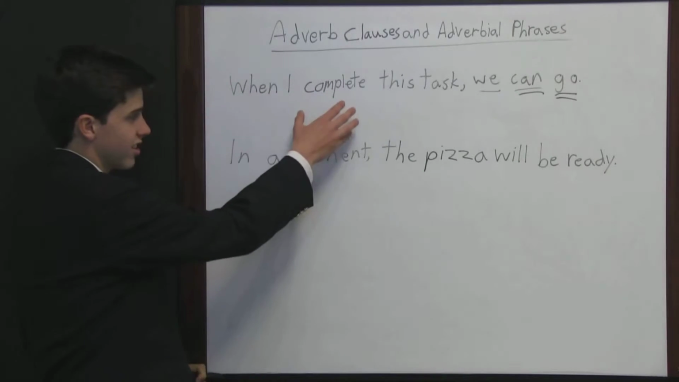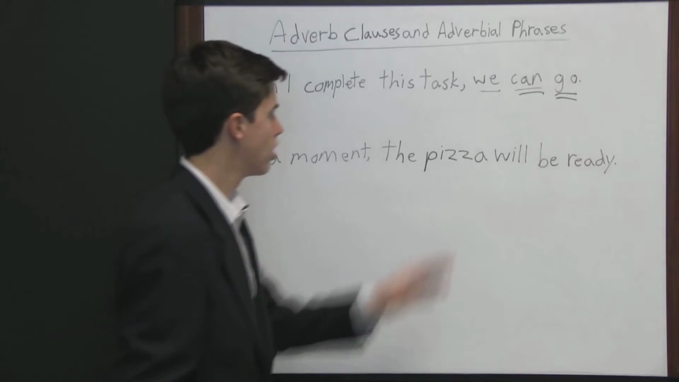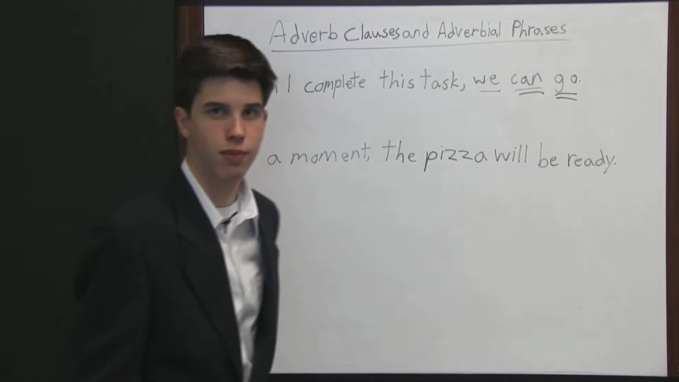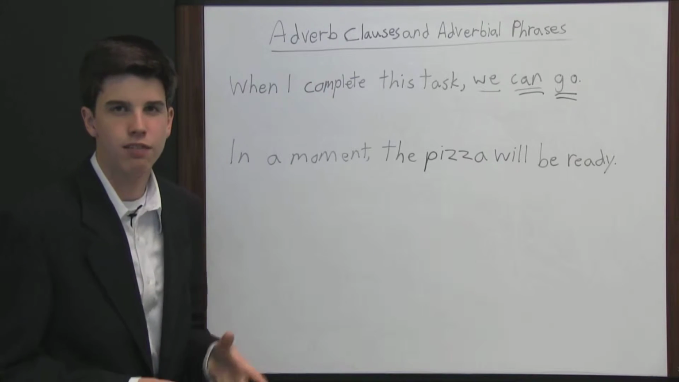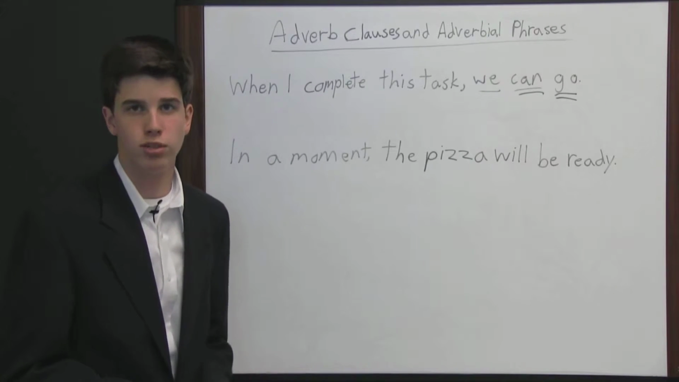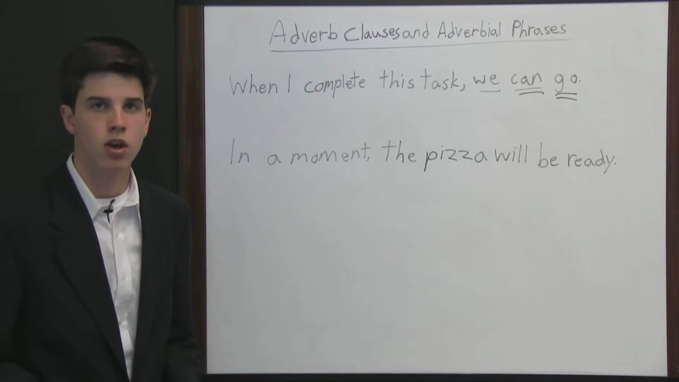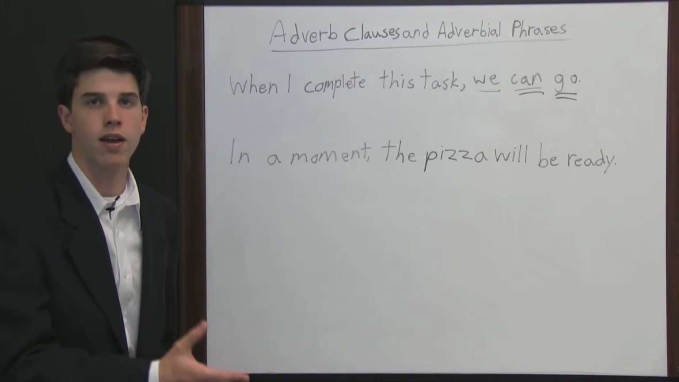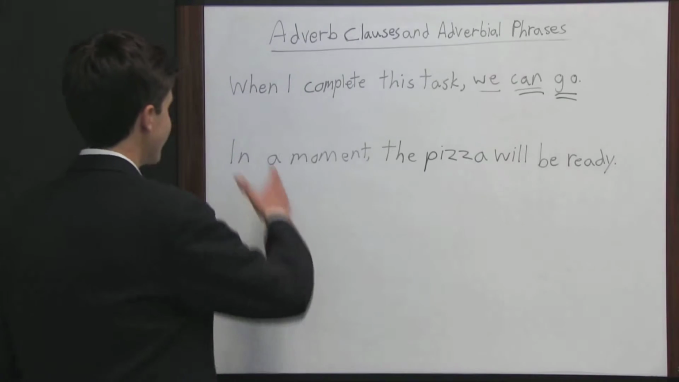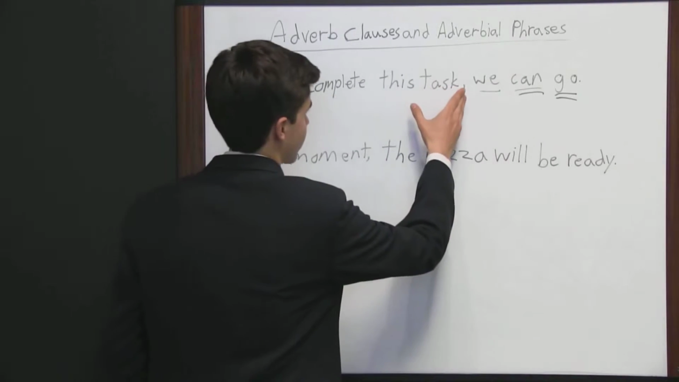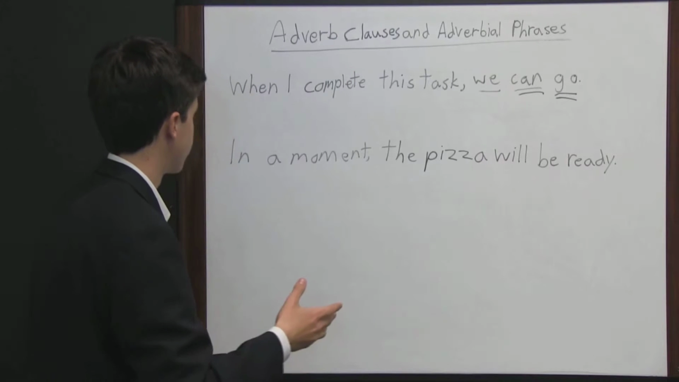So when I complete this task could actually be removed from the sentence and the sentence would still make sense. We can go makes perfect sense by itself. So when I complete this task then is an adverb because adverbs aren't necessarily important to a sentence. You can remove an adverb and the sentence will still make sense without it because adverbs just merely modify or further describe another word in the sentence. So since we can remove when I complete this task from the rest of the sentence, then it is probably our adverb clause, and it is.